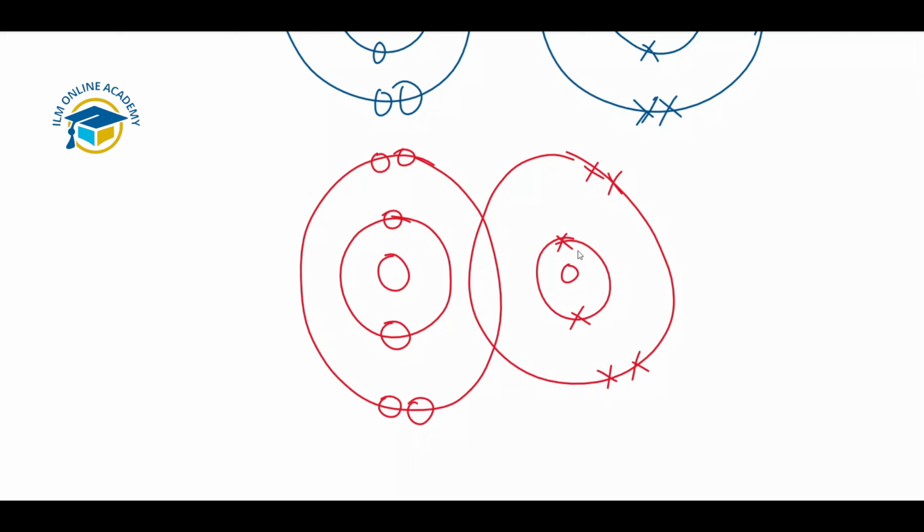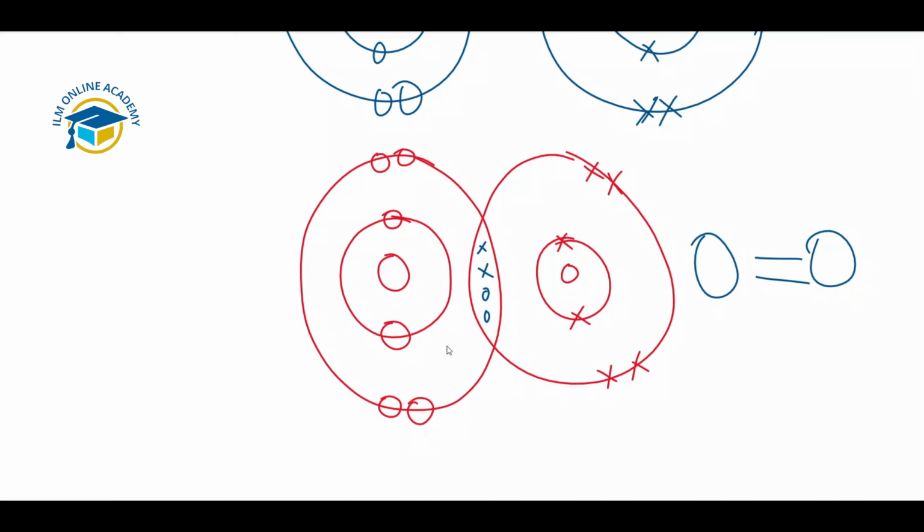These two oxygen atoms share two electrons from each. So a double covalent bond is formed between the two oxygen atoms. This is the example of the double covalent bond.